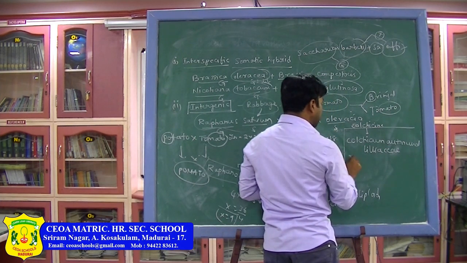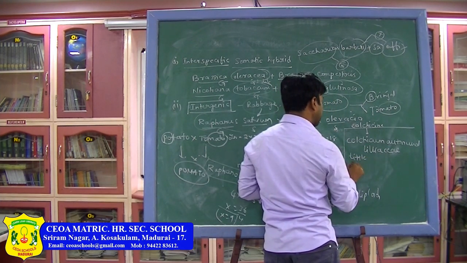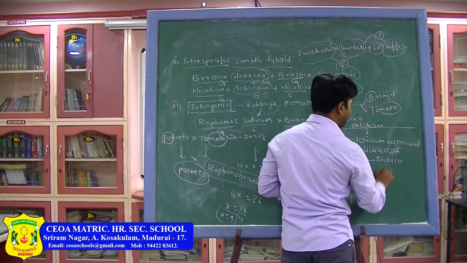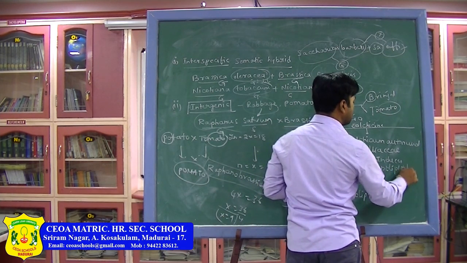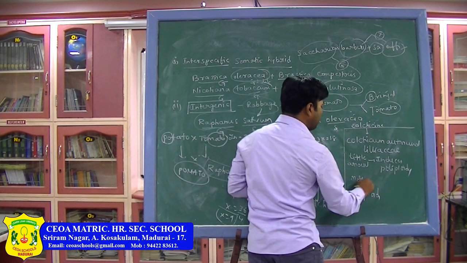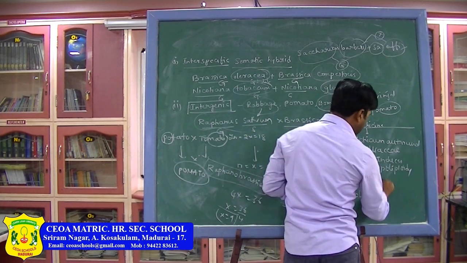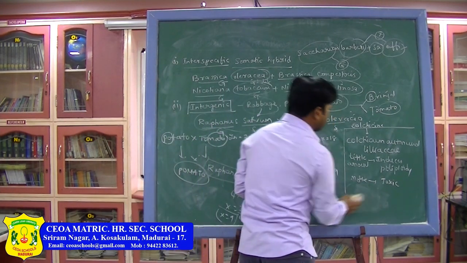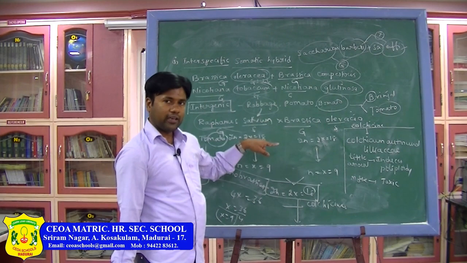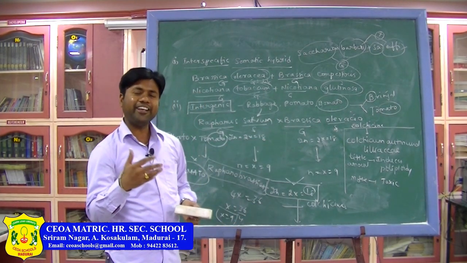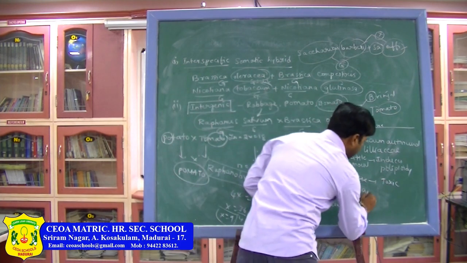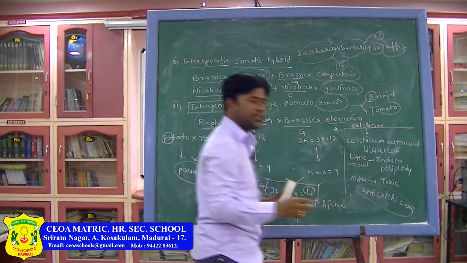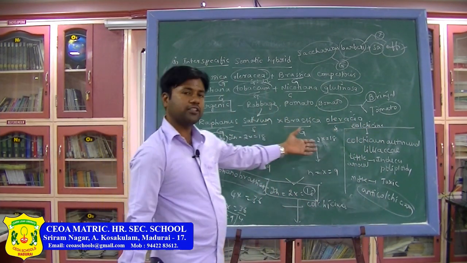Okay. Then a little amount of colchicine induces polyploidy. A larger amount of colchicine is toxic to the organism. But in such plants, what happens? They have anti-colchicine chemicals present in the plant, so that even if colchicine is released, it will not affect this type of plants.